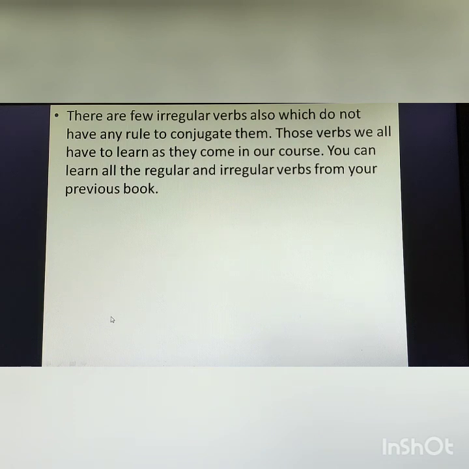You can also learn the regular and irregular verbs from your previous book. At the end there are 3-4 pages full of verbs with the conjugations in present tense, past tense, imperative. You just have to learn 3 tenses, that is present tense, past tense which means passé composé, and imperative form. In our next class we will go through the articles. We will again revise all the articles which we have learned till class 6.